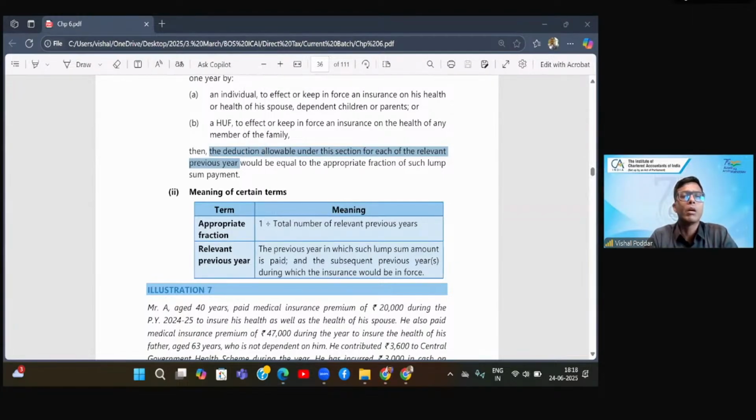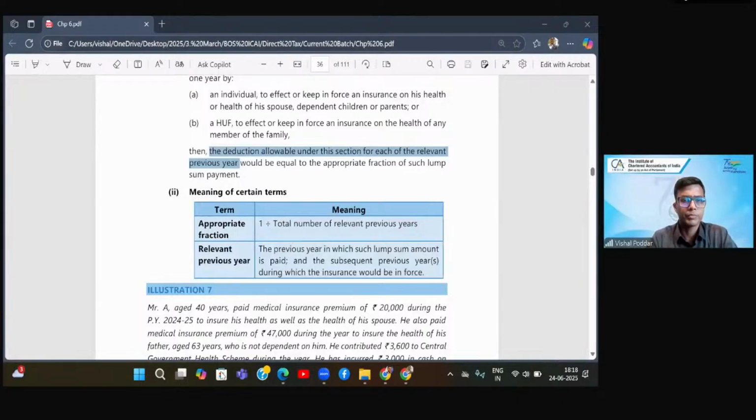Okay, Astha. Sir, in 80DD, explain the condition that on attaining the age of 60 years, at page 6.40. Okay, beta. Another question she's asking: sir, in 80DDB, if an HUF gets medical treatment done for two or more persons, still for HUF? Yes, beta, the limit remains the same. Whether you are getting treatment of one person done or more persons done, this rule applies for an individual also and even for an HUF also. Whoever is getting the treatment done, the answer remains the same, right?